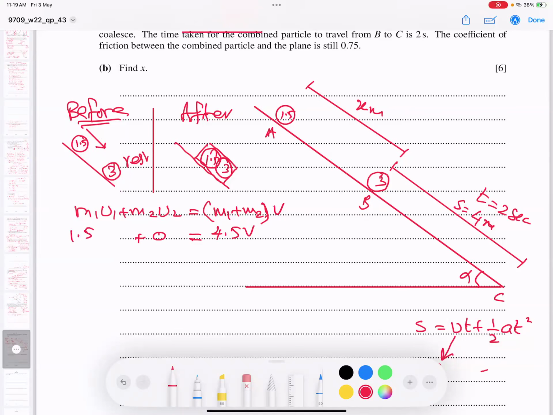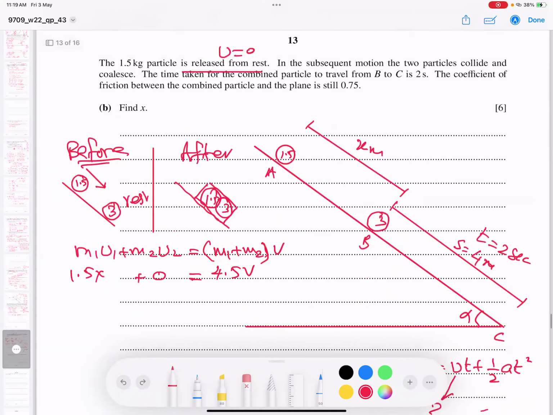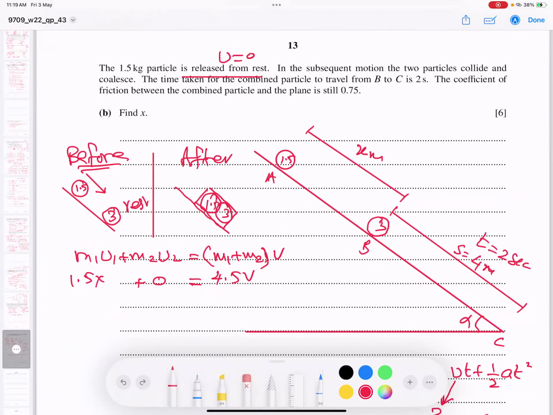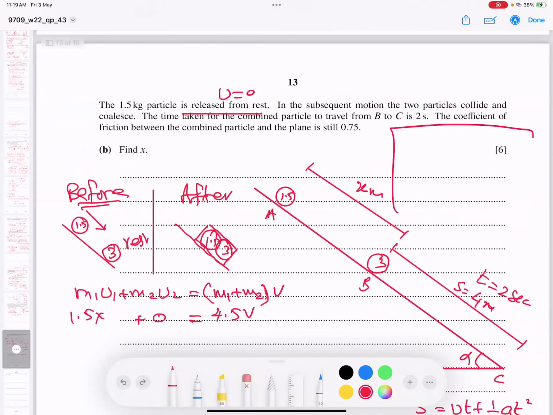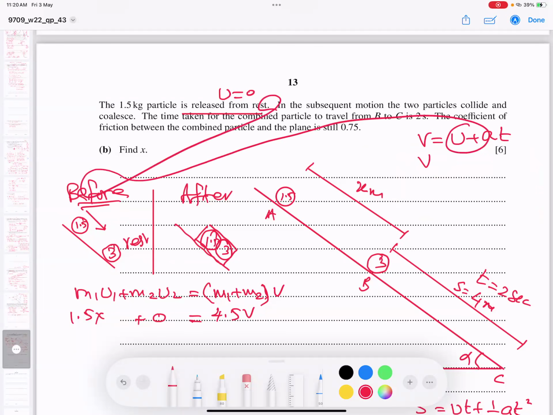This is interesting. When it was about to hit, that is important to find, and I will find it here. So get ready, students. What is the basic formula? V is equal to U plus at. V is my target; this V is just when it is about to hit. U is starting from rest, as he said, so U is 0. Then acceleration and time.